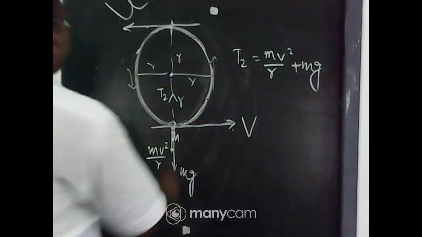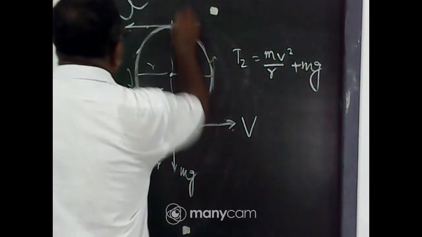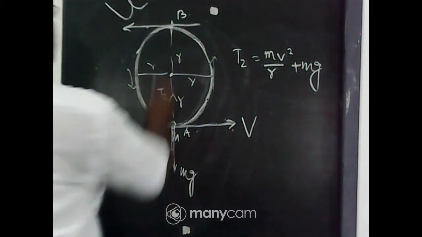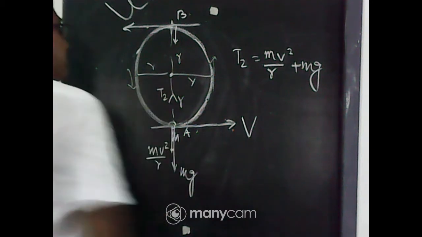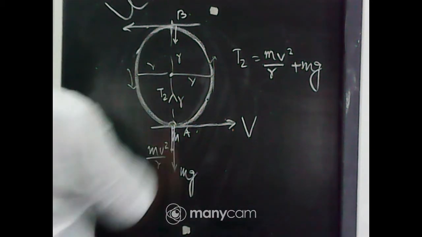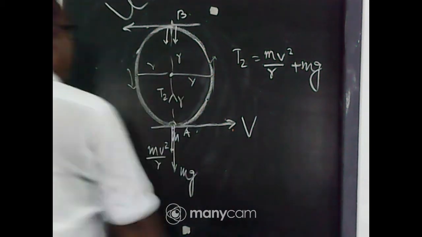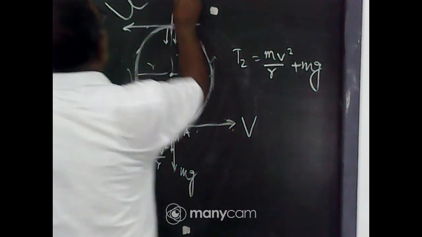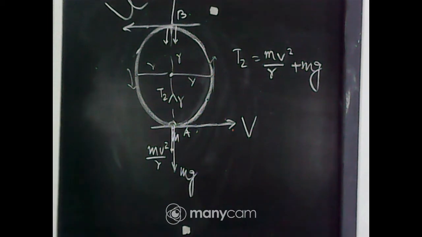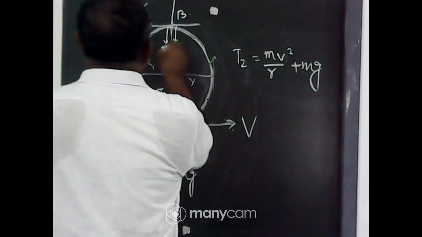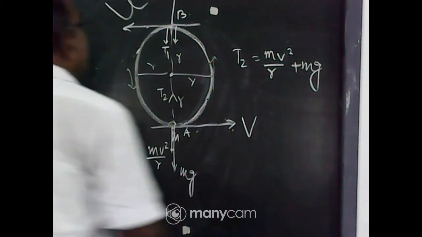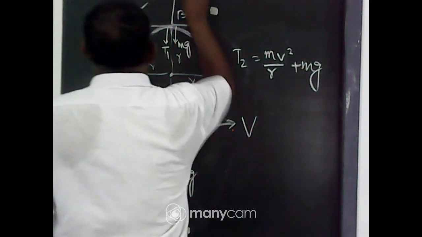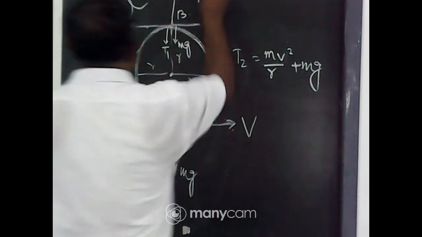At the point B, the weight of this object acts in this direction, the tension again in this direction, and the centrifugal force along that direction. Suppose this direction is T1, this direction is mg, and that direction is mu square by r.